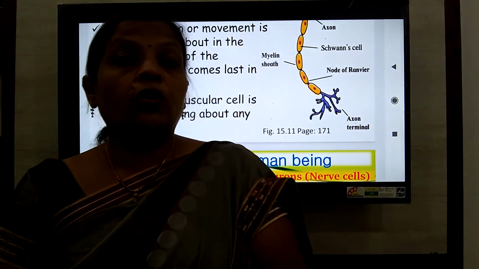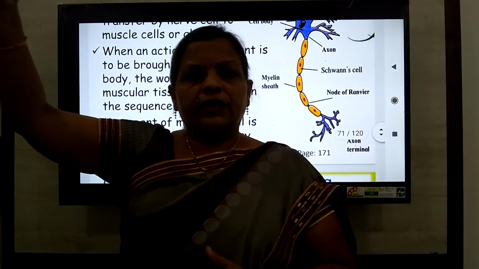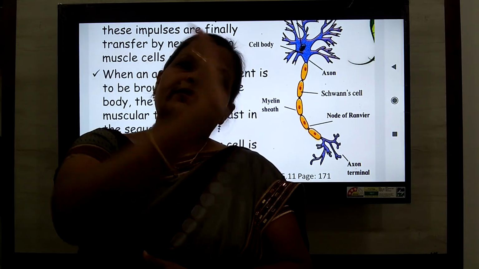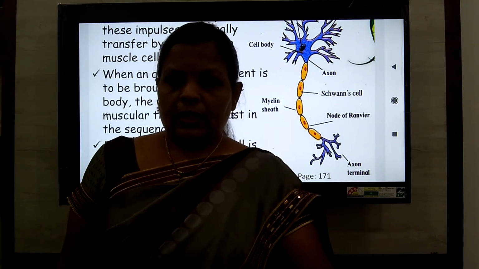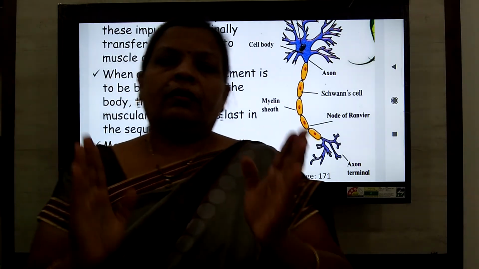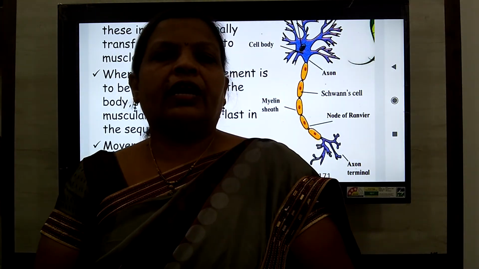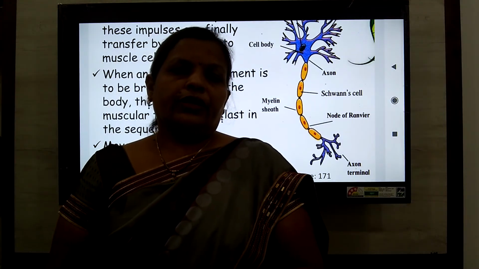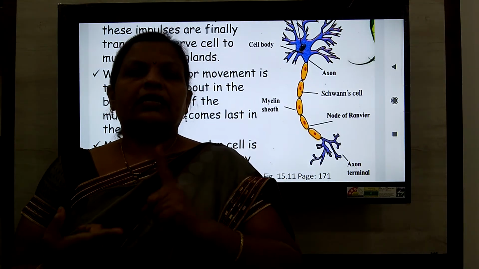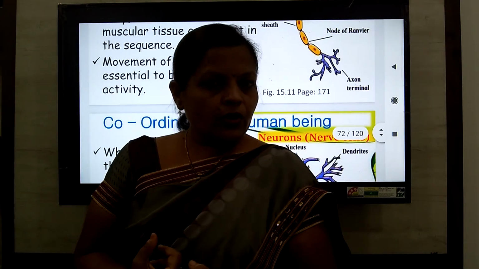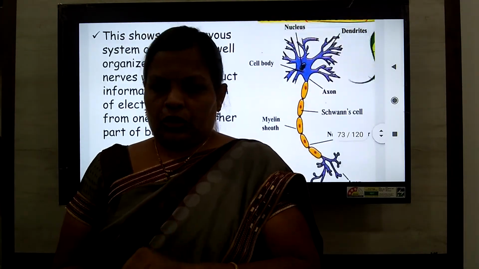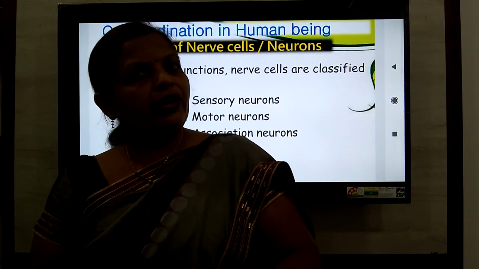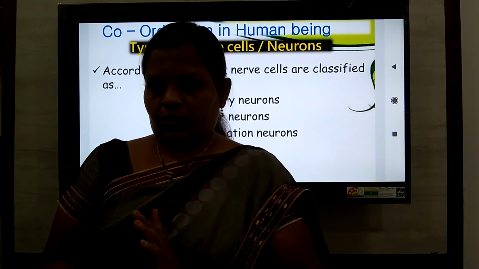Neuromuscular junction means whenever the impulse is sent toward the brain as well as the spinal cord, it reads that impulse and sends the message toward the muscular tissue. All these functions occur with the help of the neurons, and on the basis of function they are divided into three types: the sensory neuron, association neuron, and motor neuron. Now, what are sensory neurons? Sensory neurons carry the impulse from the sensory organ up to the brain as well as the spinal cord.